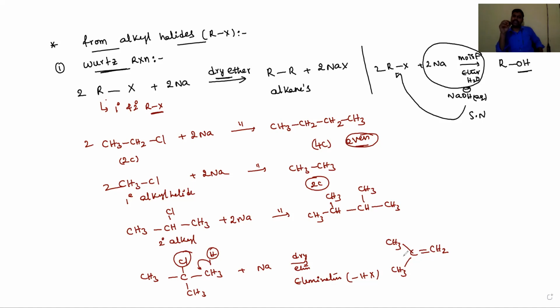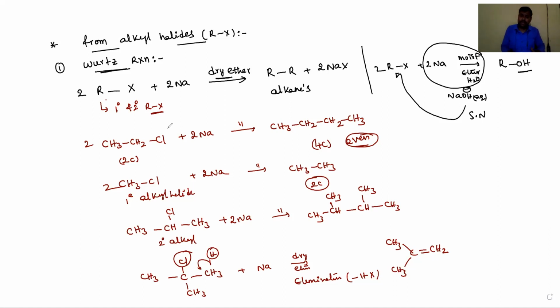And dry ether is the solvent. Only dry ether, under dry conditions, is used as the solvent, and we get only symmetrical alkanes, that is, alkanes containing an even number of carbon atoms, as the products. Alkanes with an odd number of carbons, like 1, 3 or 5 carbons, we cannot prepare in a Wurtz reaction, and methane, CH4, also cannot be prepared. Okay, dear students, it's very clear.